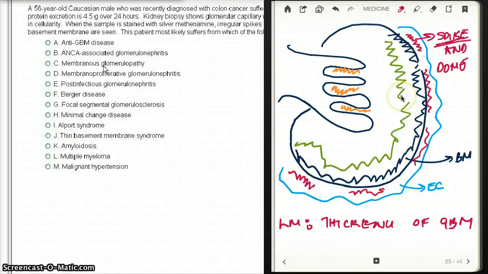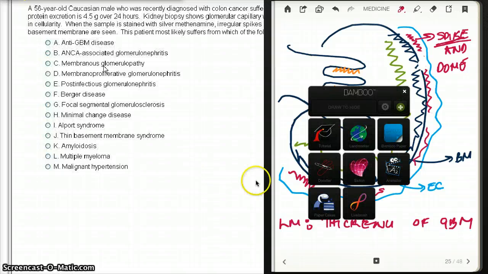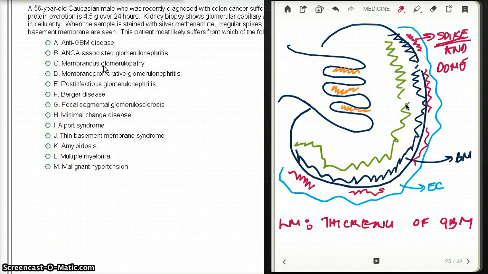They might tell you it's pointy, anything. I mean, you have to understand how they could describe it. They might not necessarily say spike, but understand that it looks like spike and dome. So be aware how they could change the words, and you'd still have to be able to pick that up. So that's what we're going to see on electron microscopy. Keep in mind that we're talking about MGN, not MPGN.